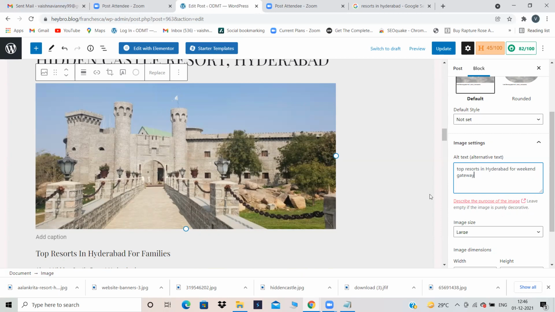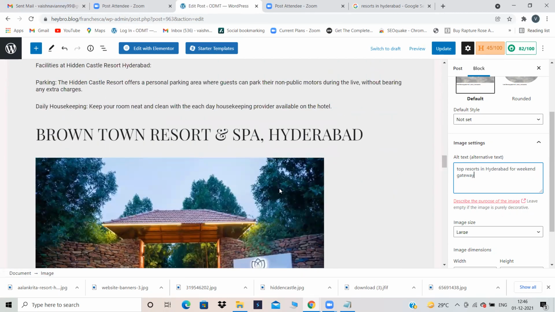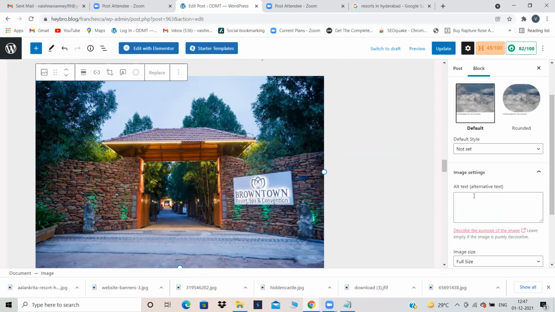So this is one of the keywords. Now again scroll down. Still 2 more images are there. Click over here and give some alt text. Best and top, see, you can add anything before or after, but make sure you form a sentence so that it becomes a keyword. Best and top resorts in Hyderabad for children.